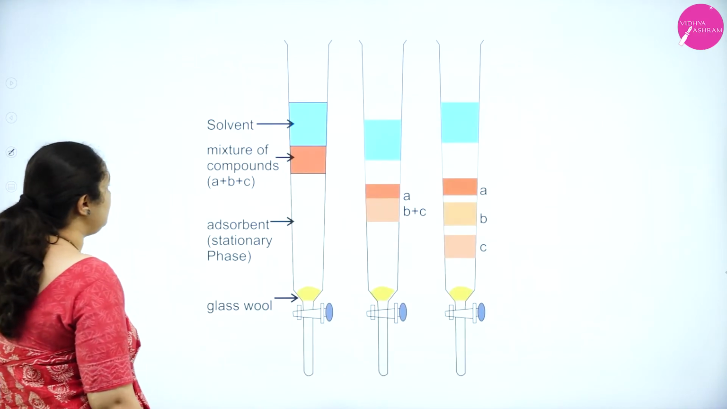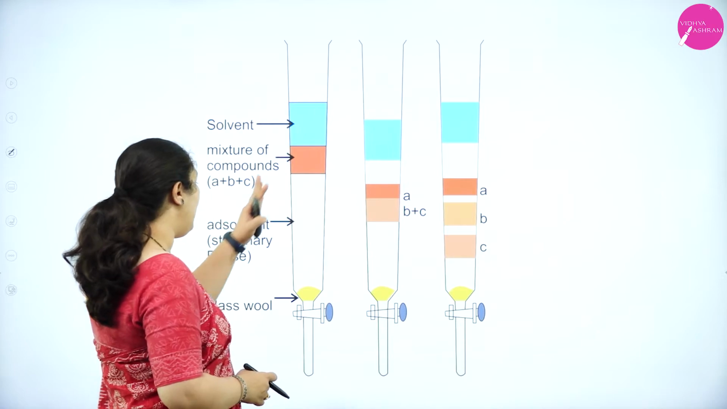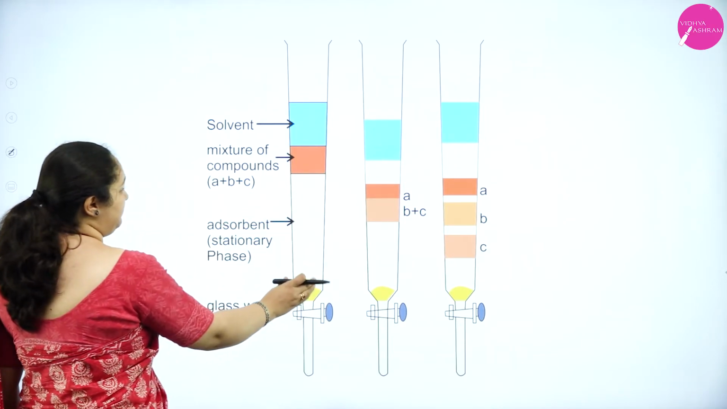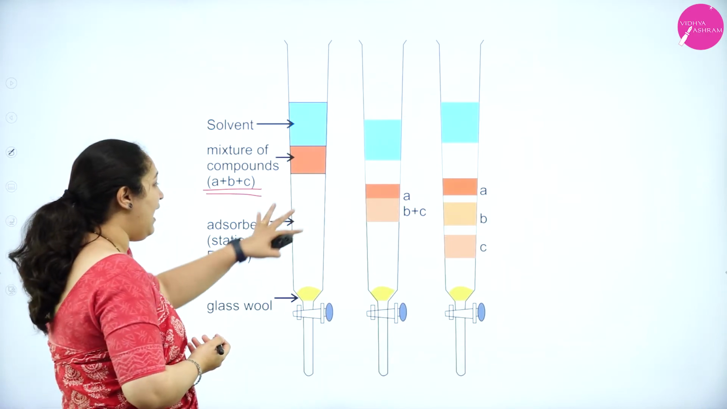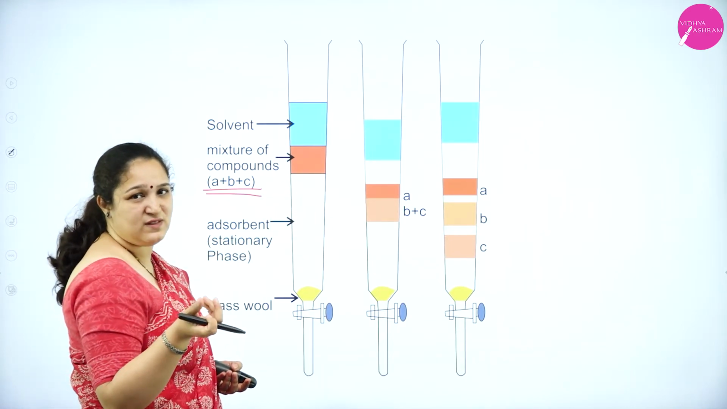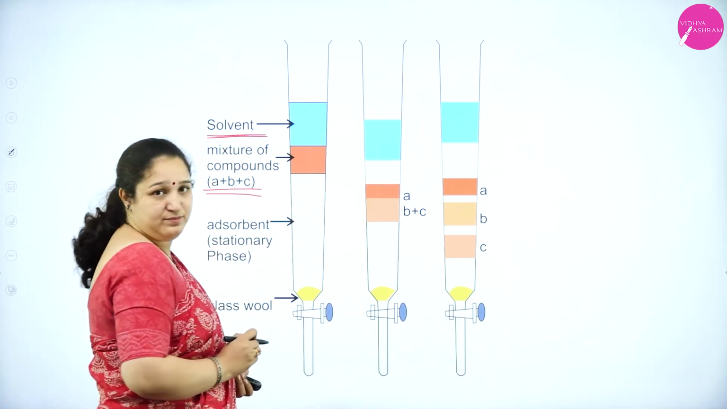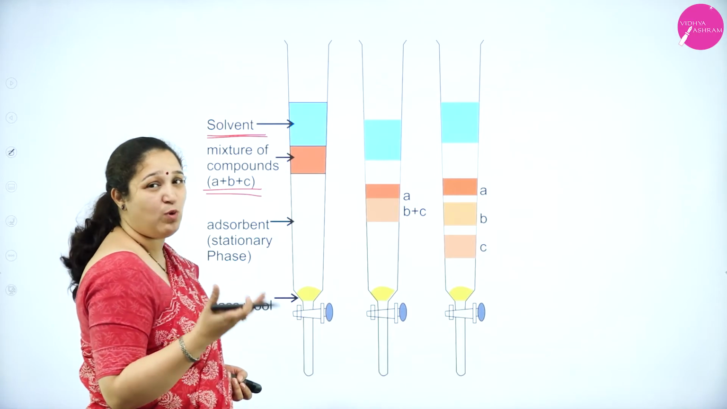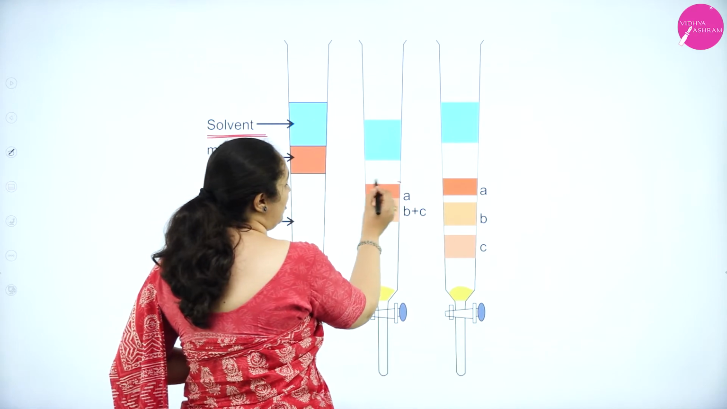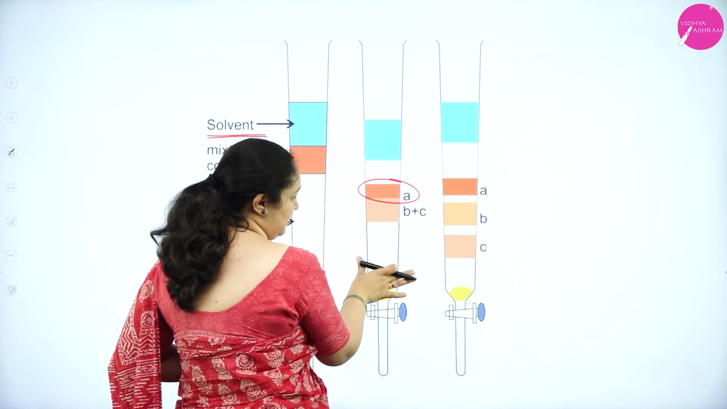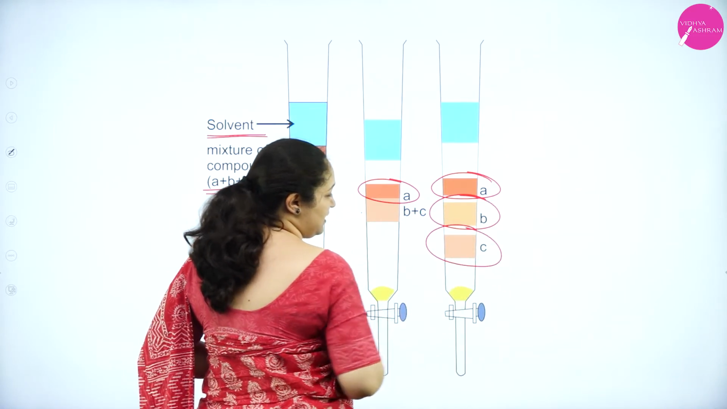Next is column chromatography. In column chromatography, you have the stationary phase, and the mixture of components, for example A, B, C, is added here. Usually you have the silica gel in the column, and solvent is added, or I can say the mobile phase, which we can add. So what happens is initially A has got adsorbed in this position, B and C are still moving. You can see here A has got adsorbed, B has got adsorbed, C has got adsorbed.